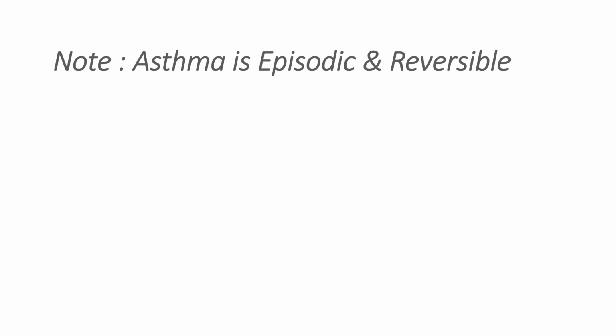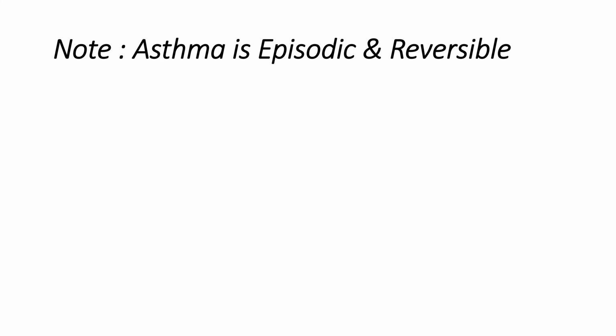Remember and note one thing, that asthma is episodic and reversible. What does it mean that asthma is episodic? It means we can see the signs and symptoms of asthma for a certain period; episodically, we can't see them all the time. And reversible means that with the help of proper treatment, we can alleviate the symptoms of asthma, which means the patient can come back to his normal position.